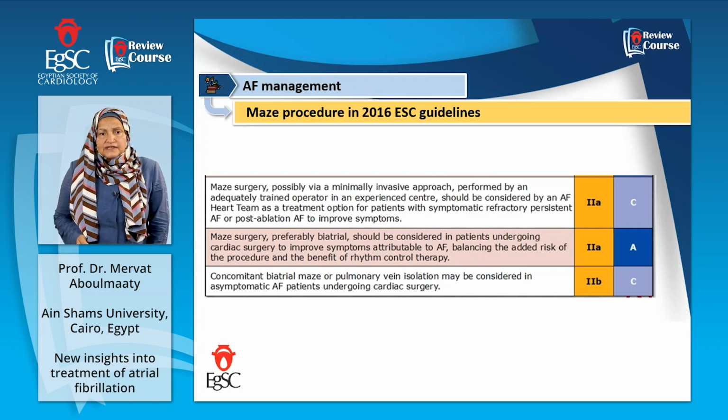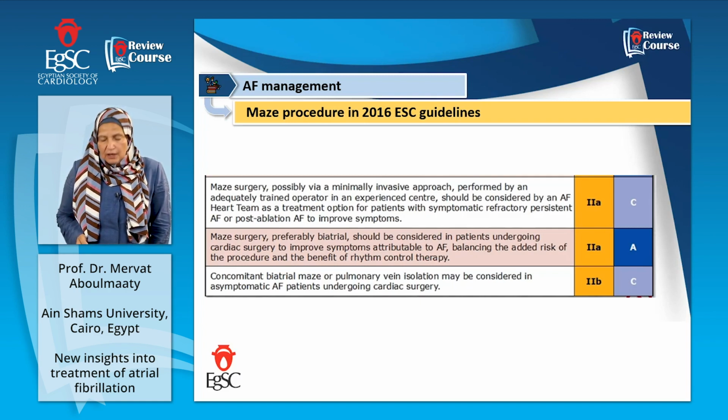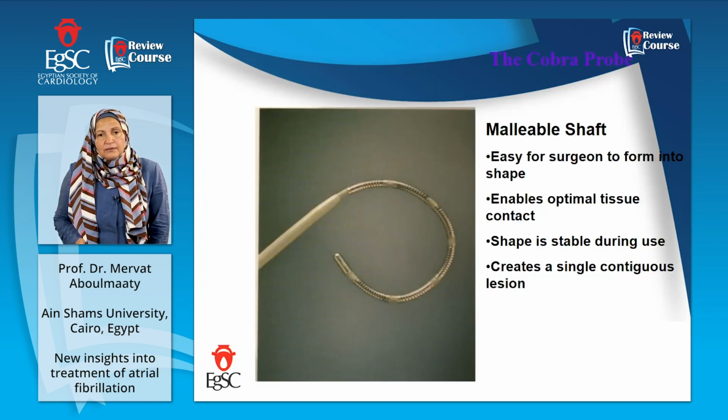Maze procedure, maze surgery, preferably by atrial surgery, should be considered in patients who will undergo cardiac surgery in order to improve their symptoms attributed to AF, and we have intelligent surgeons performing this while they do mitral valve replacement to minimize the risk of AF after surgery. And this is class 2A. Concomitant biatrial maze or pulmonary vein isolation can be considered in asymptomatic AF if he is going to undergo cardiac surgery. Why not do it meanwhile?